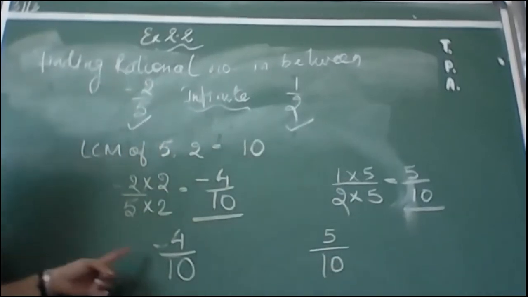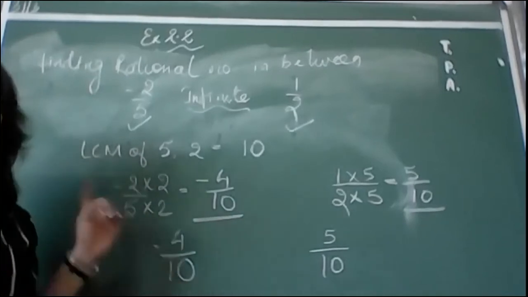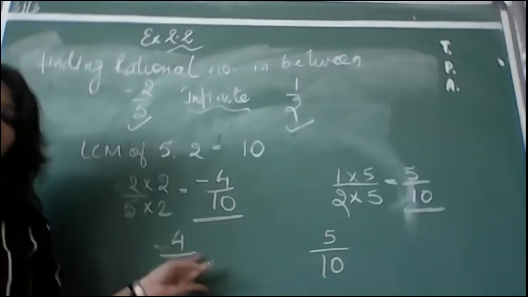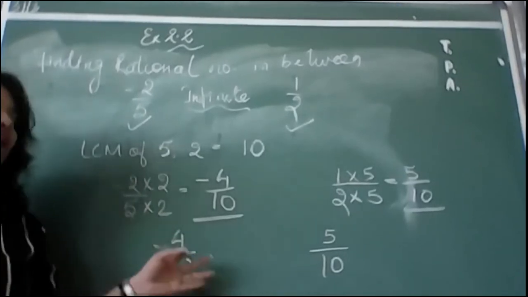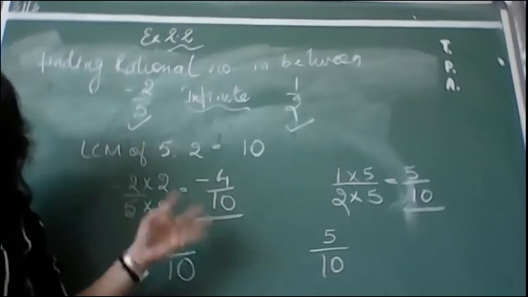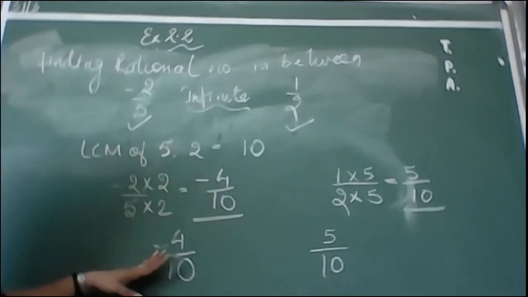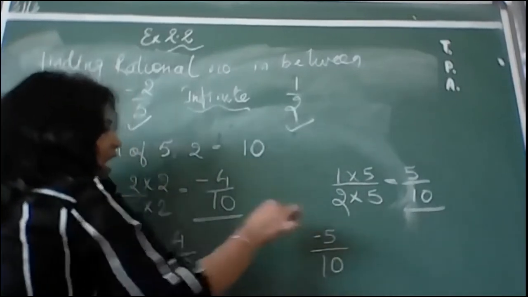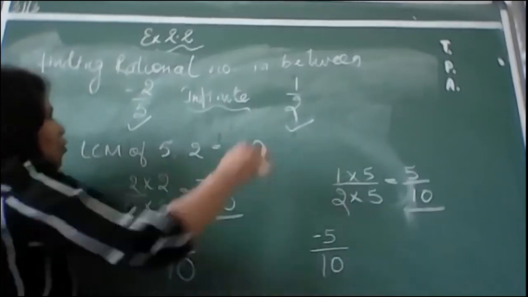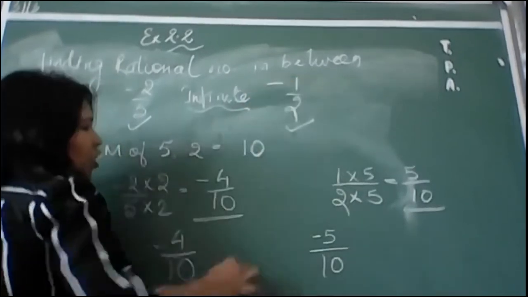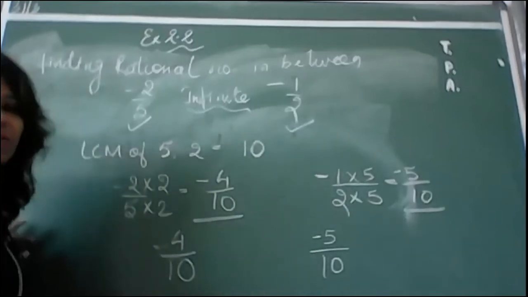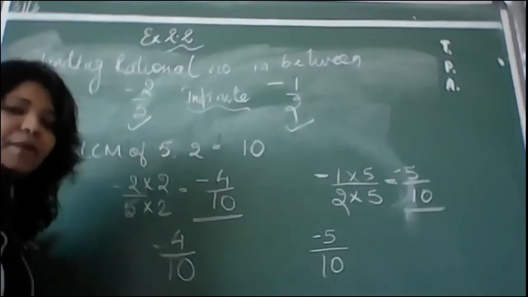Now if you have to find numbers between these, you know you get many numbers like -4 is here, -3, -2, -1, 0, 1, 2, 3, 4, 5. Between these we are getting sufficient numbers, child. But suppose in case we don't get them, suppose in the question there is a minus here and you do not get sufficient numbers between them, like -4 by 10, 5 by 10 comes, then what do we do, child?